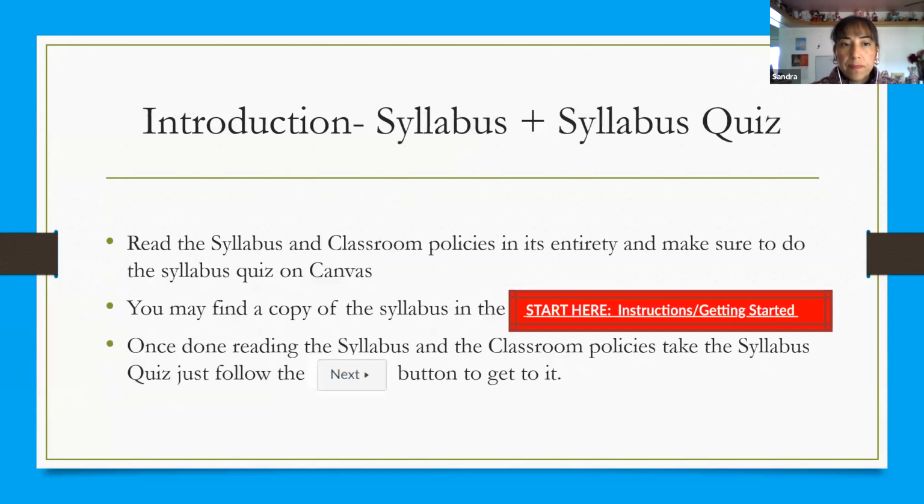Super important. Okay, now let me go ahead and move on to the syllabus and the syllabus quiz. You're going to read the syllabus and the classroom policies in their entirety, and make sure to do the syllabus quiz on Canvas. You may find a copy of the syllabus in the Start Here instructions, getting started. Once you're done reading the syllabus and the classroom policies, you're going to take the syllabus quiz, and then you're just going to follow the next button to get to it. Okay. Let me go ahead and quickly show you where to get it.